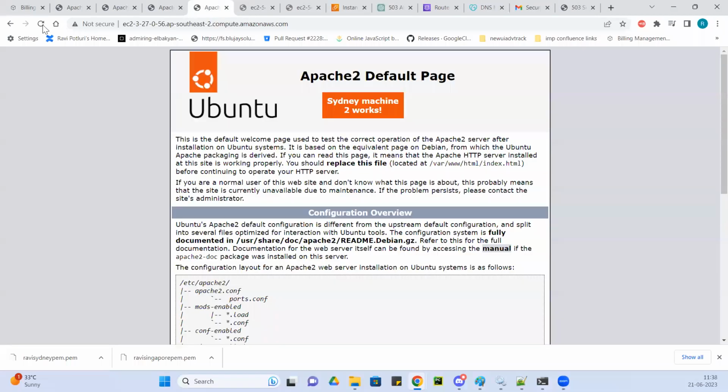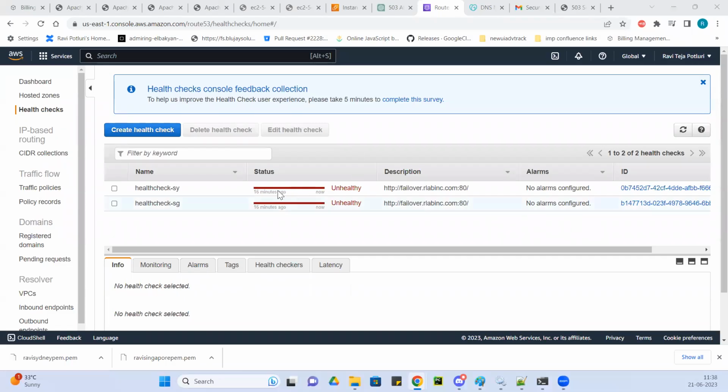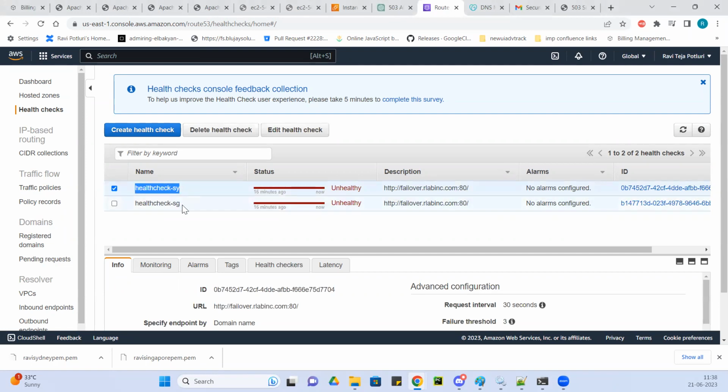Recording in progress. Sydney is still up as the machine itself, but the domain is still not able to pick up the secondary through the domain name propagation from primary to secondary. I will still wait some more time. The health check is saying that both Sydney and Singapore are down because the Singapore machines are down. It brought down the Sydney region. But I think in some time the secondary will pick it up. Still waiting.